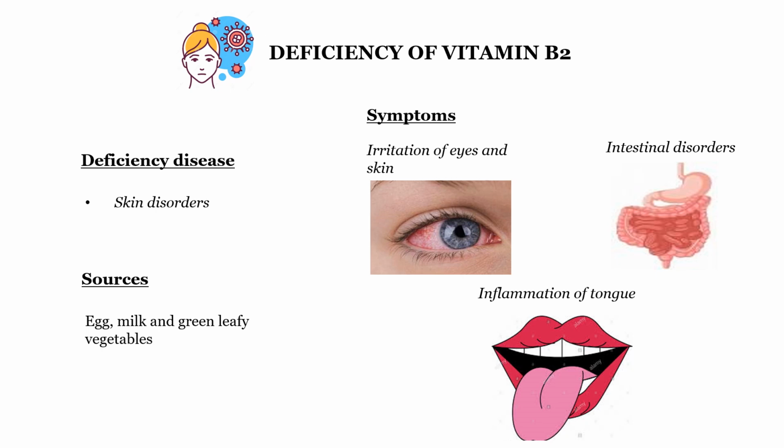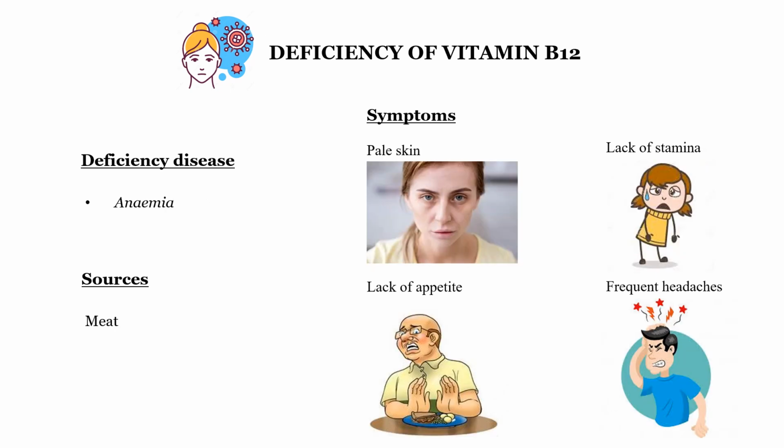If you eat egg, milk and green leafy vegetables, you will get a good source of vitamin B2, so that you can keep your skin and mouth healthy, and your skin disorders can be corrected. The symptoms are irritation of eyes and skin, intestinal disorders, and inflammation of the tongue. So that is about deficiency of vitamin B2.